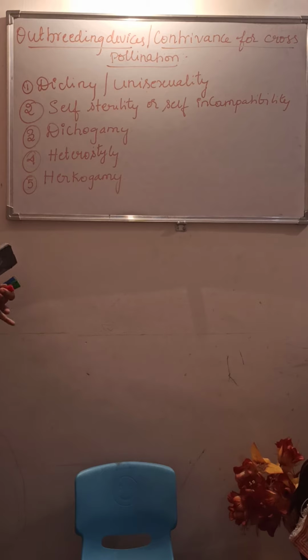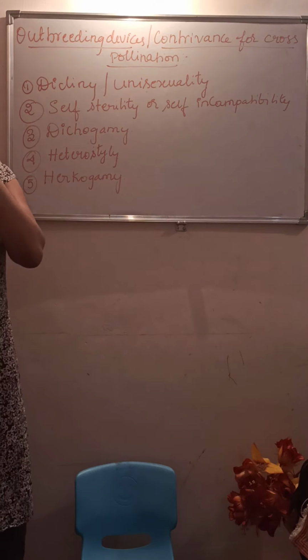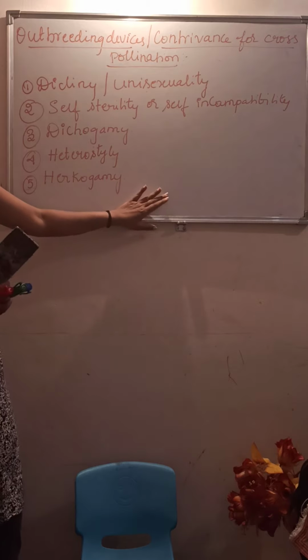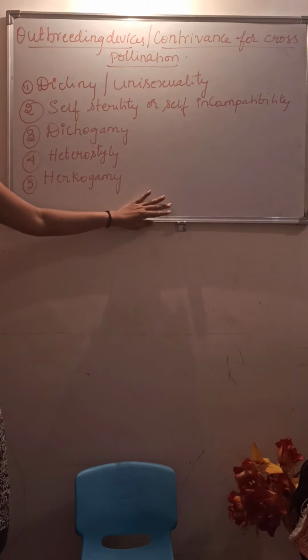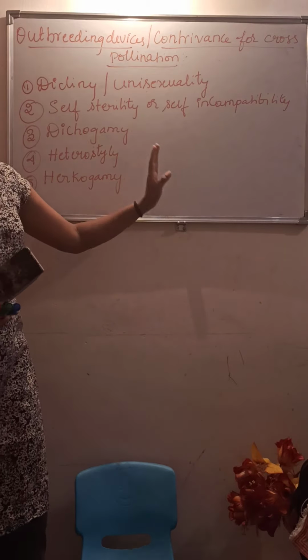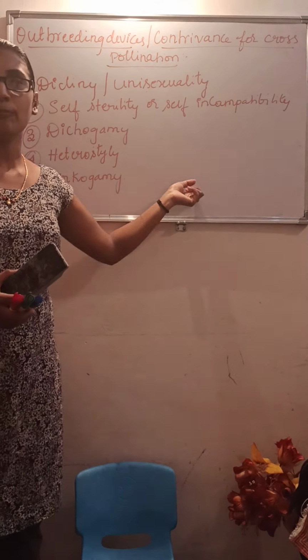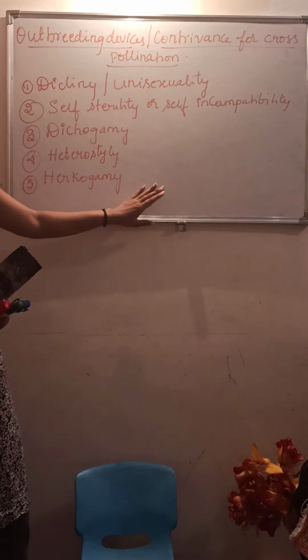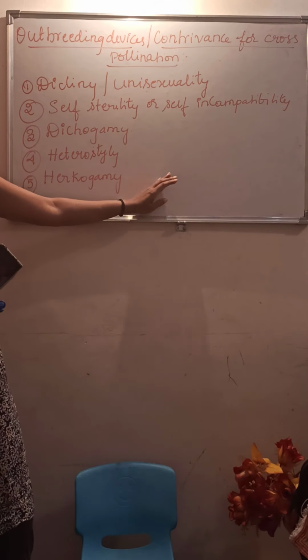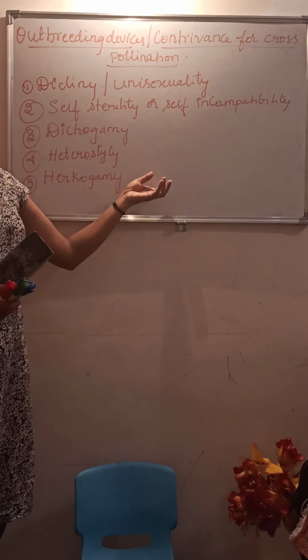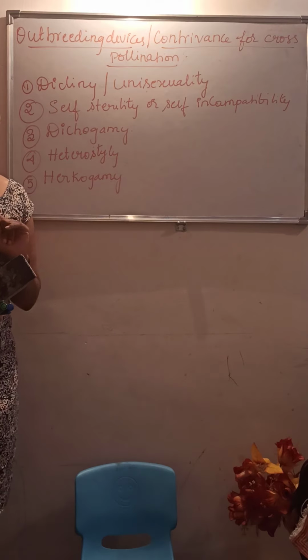You have to get to know this thing. Most of the flowers prefer cross pollination over self pollination. Why? Because if they undergo cross pollination, the survival rate will be more than with self pollination.